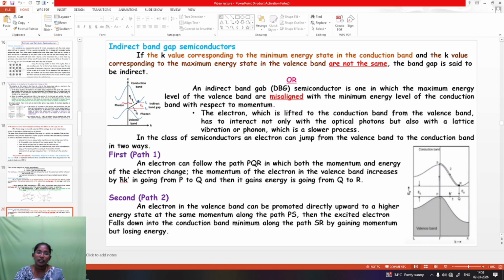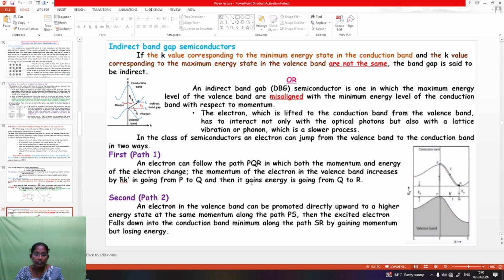In this class of semiconductors, an electron can jump from the valence band to the conduction band in two ways. First path, an electron can follow the path PQR. Here we can see in the diagram that along PQR both the momentum and the energy of the electron change. The momentum of the electron in the valence band increases by h cross k dash going from P to Q, and then it gains energy going from Q to R.